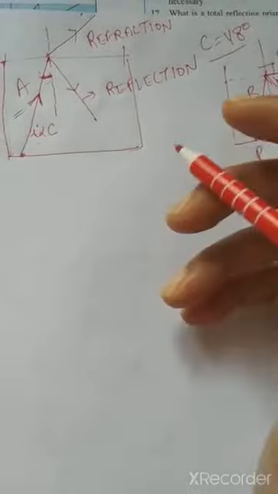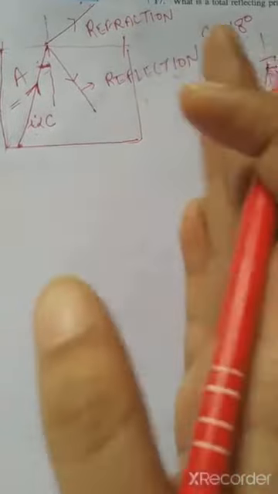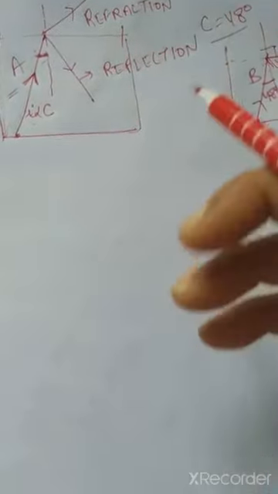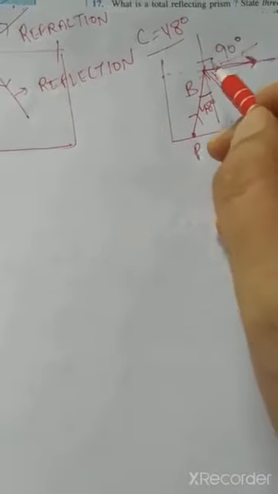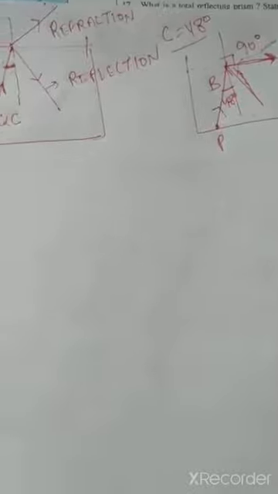See, as the angle of incidence in the denser medium increases, the reflection becomes stronger and the refraction starts becoming weaker. So this is how the phenomenon takes place. Refraction becomes weaker and weaker and reflection becomes stronger and stronger. And now this is the maximum angle of refraction. After that only reflection will take place.